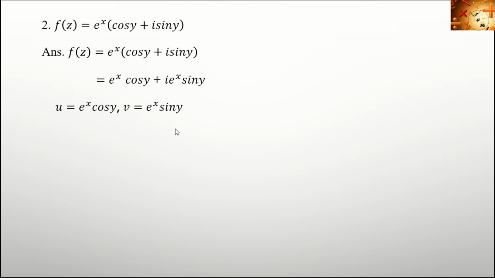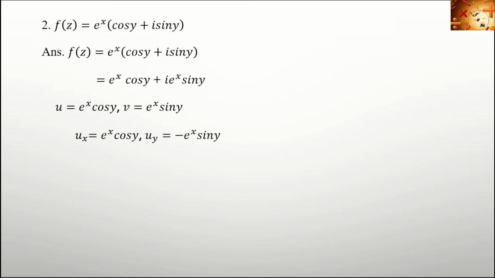Next, we want to find what is ux, uy and vx, vy. What is ux? Ux is the partial derivative of u with respect to x, keeping the y term constant. So here cos y is a constant term. Then the derivative of e raised to x is e raised to x. So ux is equal to e raised to x into cos y.